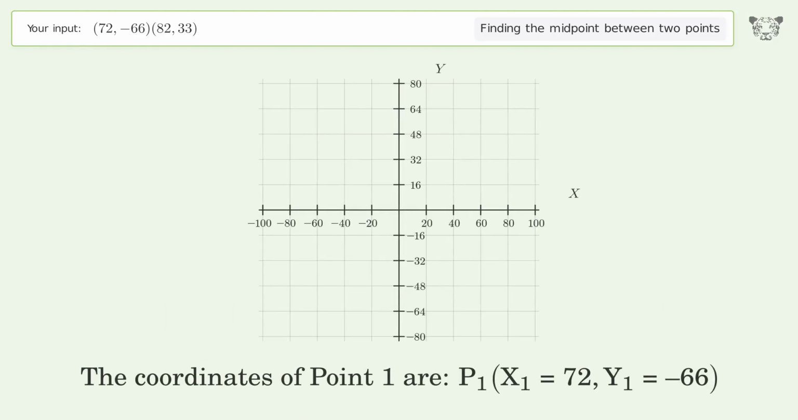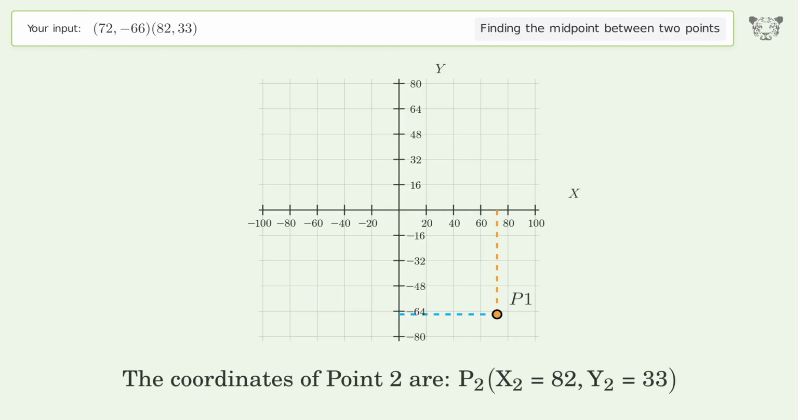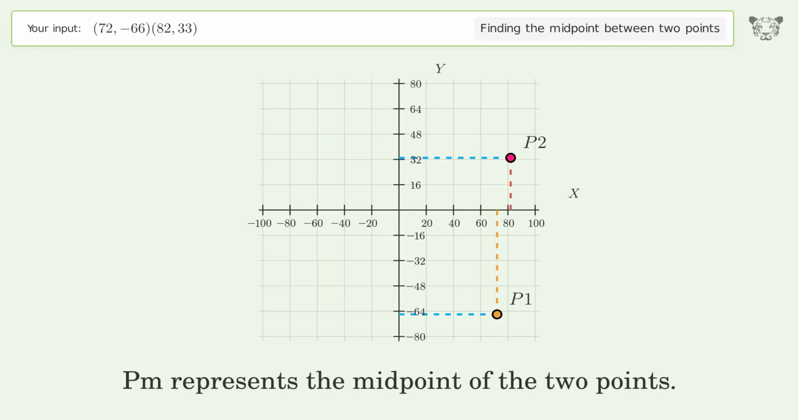The coordinates of point 1 are, x1 equals 72, y1 equals negative 66. The coordinates of point 2 are, x2 equals 82, y2 equals 33. PM represents the midpoint of the 2 points.